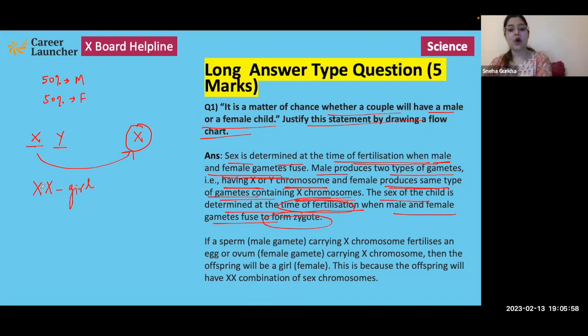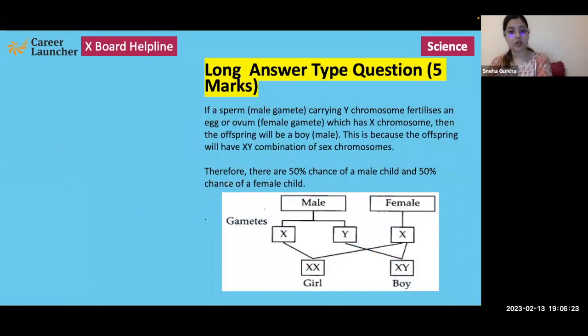This is because the offspring will have XX combination of sex chromosome. But if a male gamete or the sperm carrying Y chromosome fertilizes the egg, then the offspring will be a boy, because this combination will be an XY combination. So therefore, there are 50% chance of a male child and 50% chance of a female child being born. And it is determined by the father.